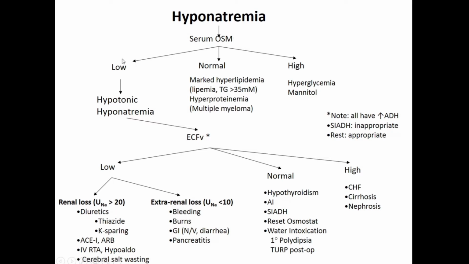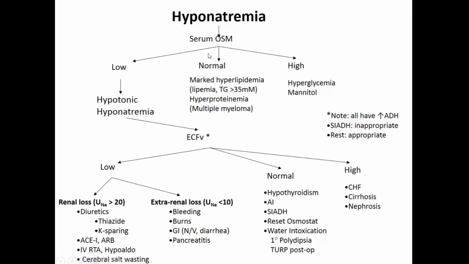So if the serum osmolarity is low, that is a hypotonic hyponatremia. If the serum osmolarity is normal, that means your sodium levels are showing to be low, but your osmolarity is normal. So at this juncture, always rule out pseudo hyponatremia. That is, if the lipid levels are very high, the patient has hyperlipidemia, where the triglyceride levels are very high, or hyperproteinemia, that's multiple myeloma.